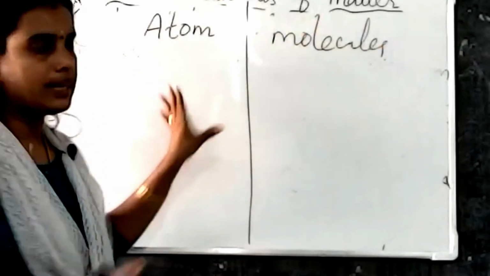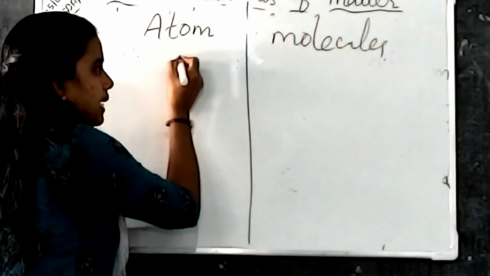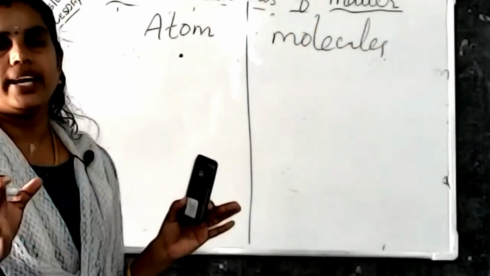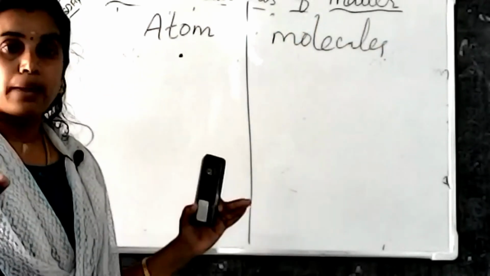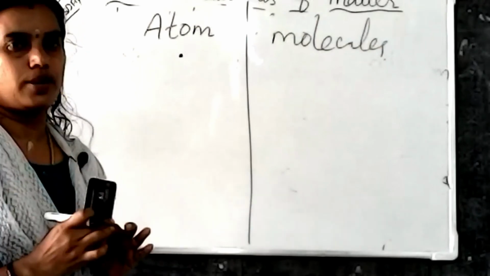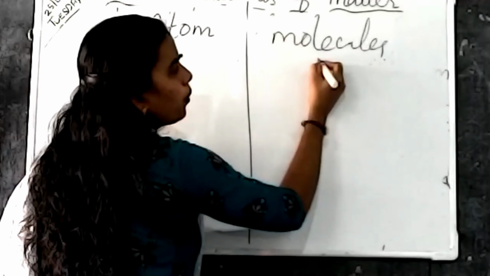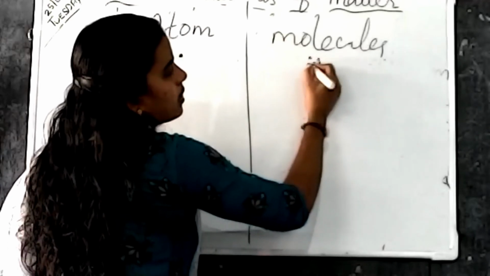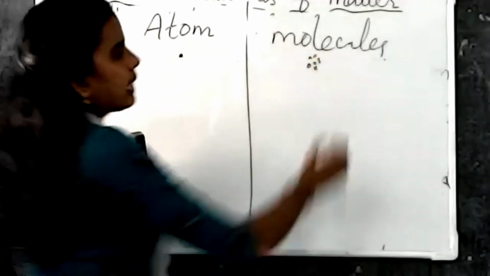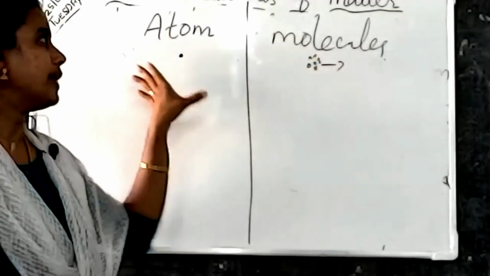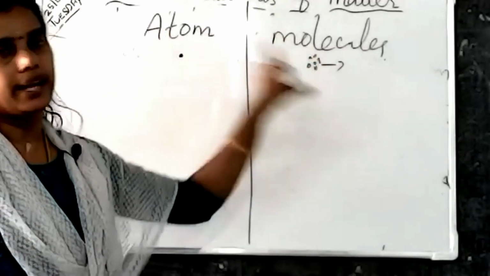Atom is the smallest particle. This smallest particle cannot be divided or cannot take part in any chemical reaction. Okay. Then what about molecules? Molecules are group of atoms. So these molecules can take part in any chemical reaction. That is the main difference between atom and molecule.